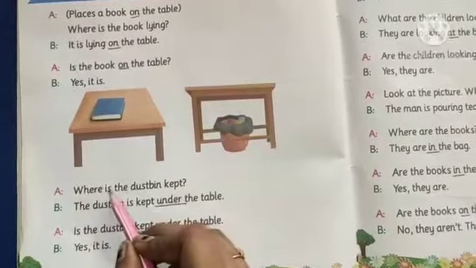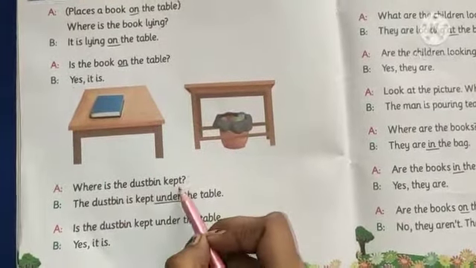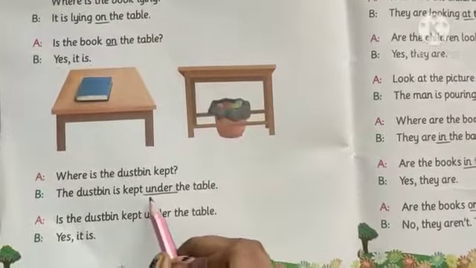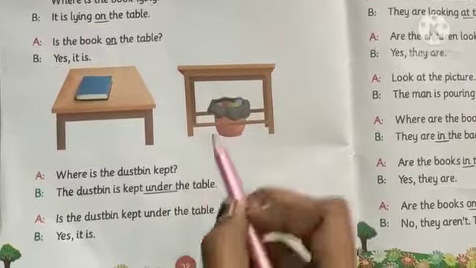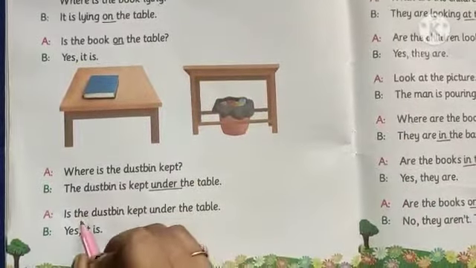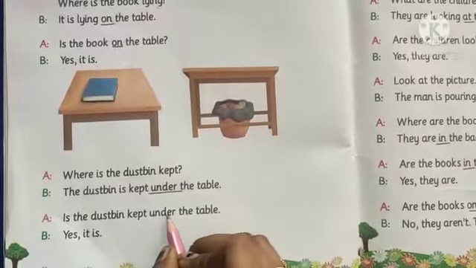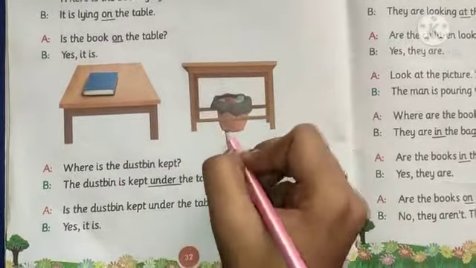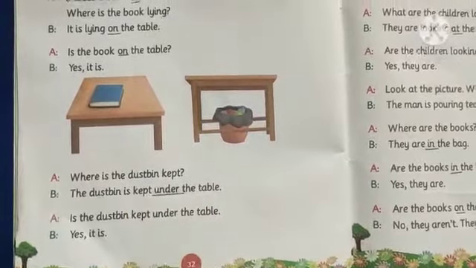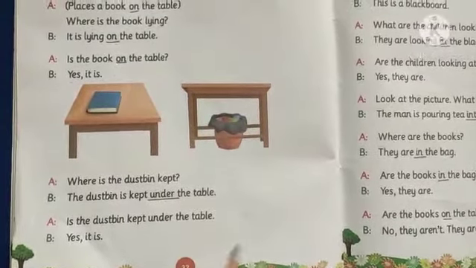Again, A asked, where is the dustbin kept? B replied, a dustbin is kept under the table. Is the dustbin kept under the table? Yes or no? B said yes, it is. Now students, come on page number 33.